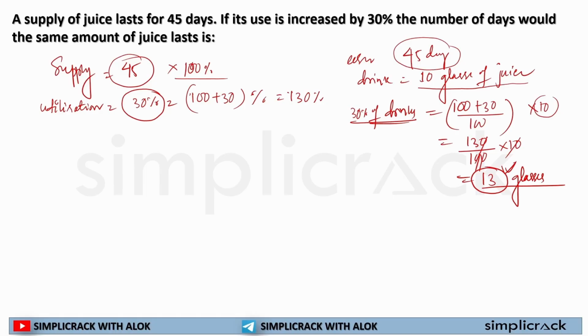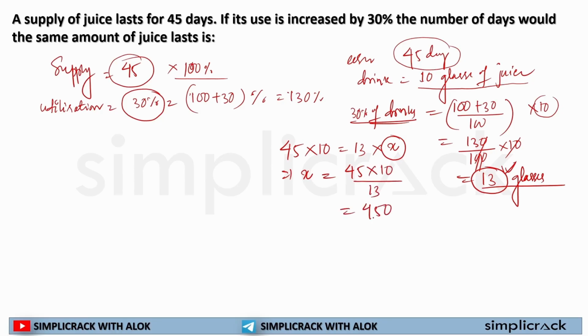I had a 45 days supply with 10 glasses of juice. Now I am consuming 13 glasses of juice. How many days are left? How would I solve it? The number of days is equal to 45 multiplied by 10 divided by 13.